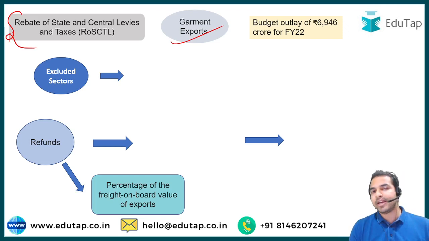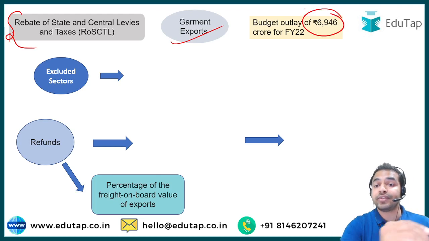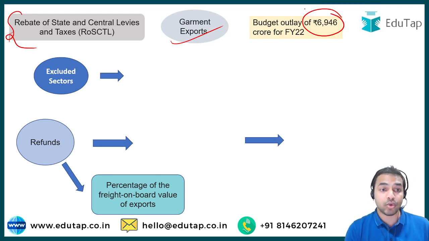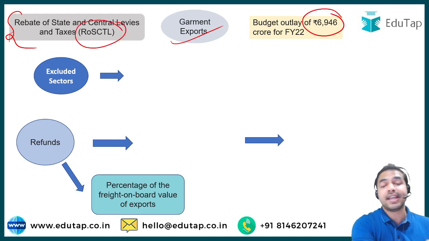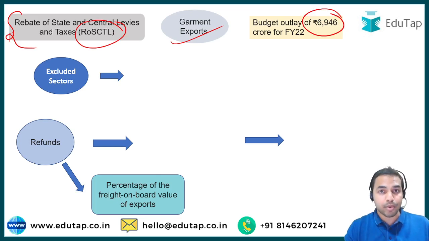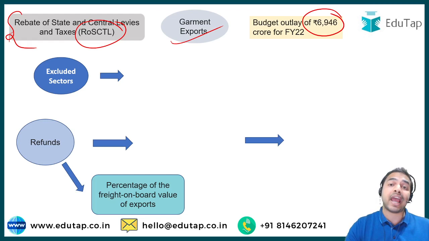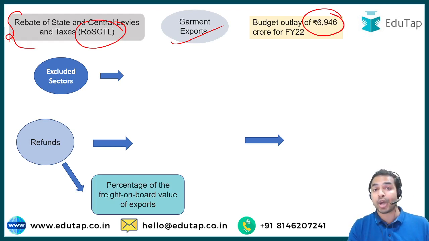And I want to add here that the Government of India has allocated rupees 6,946 crores for the fiscal year 2022 for the ROSCTL scheme. So till now we have discussed what are the number of products which are eligible, and what are the sectors which are included under the RODTEP scheme.